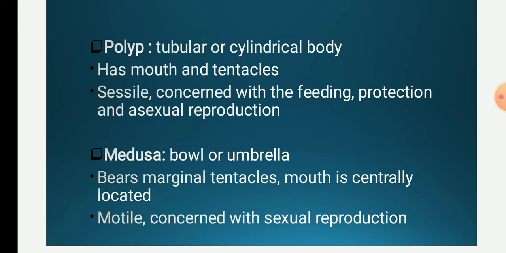Whereas the medusa is a bowl or umbrella-like shape with marginal tentacles, and the mouth is centrally located in a projection called the manubrium, on the ventral concave surface. During our study, we have studied the structure of medusa. They have two surfaces, the concave surface and the convex surface. So the mouth in medusa is located on the concave surface. These medusae are generally motile and concerned with sexual reproduction.